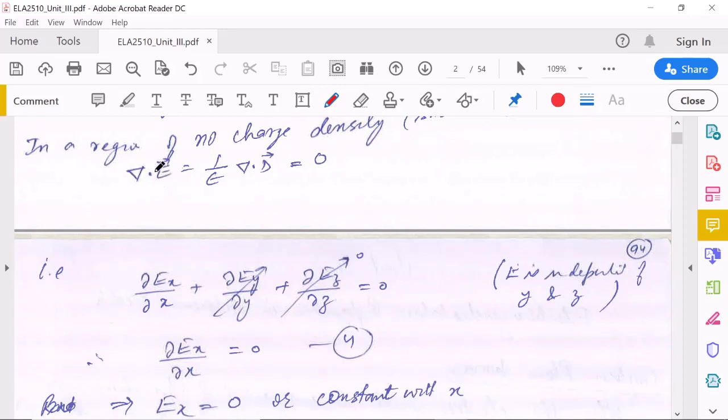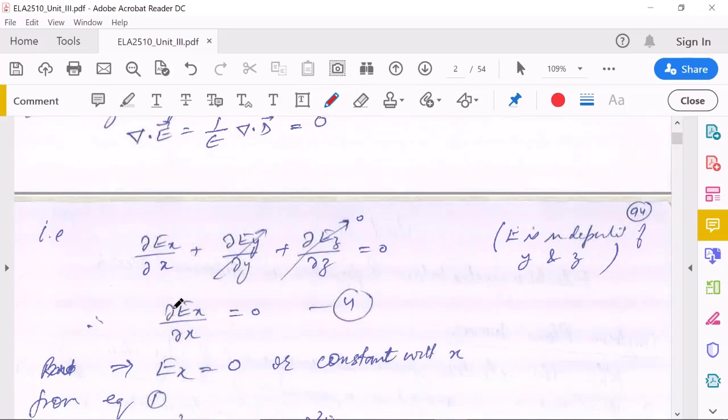Now again, obtaining the divergence of E with respect to its components, it will become del Ex over del x plus these two terms equals 0. Again, Ey is independent of y and z, so its component will also be independent of y and z. So these two will become 0. What it means is that del Ex over del x equals 0, so Ex is independent of x. There will be no argument x in the function of Ex.